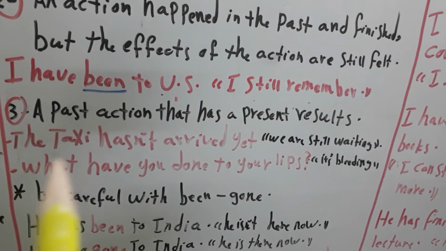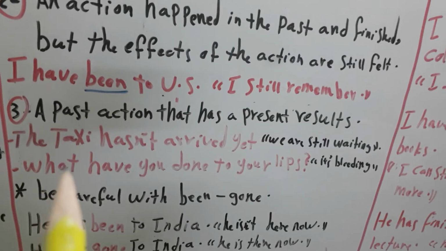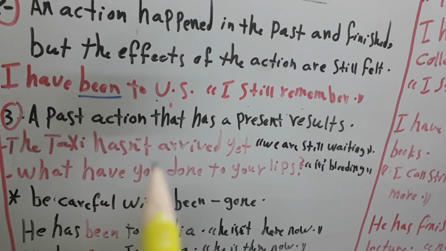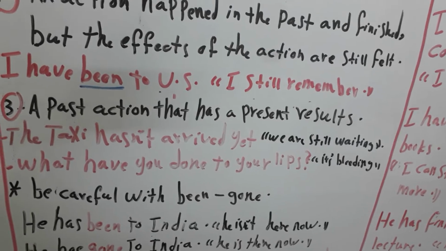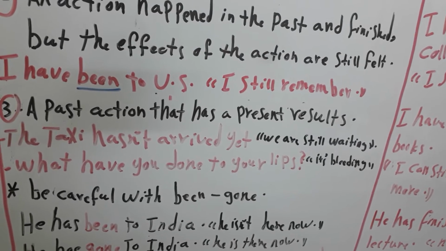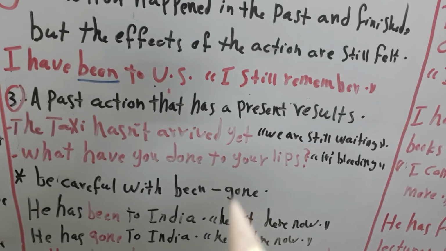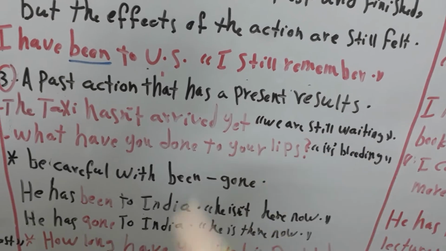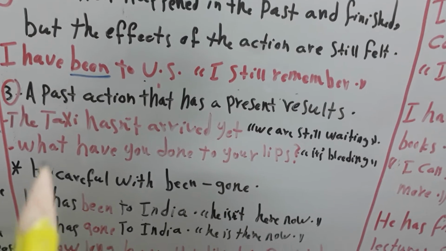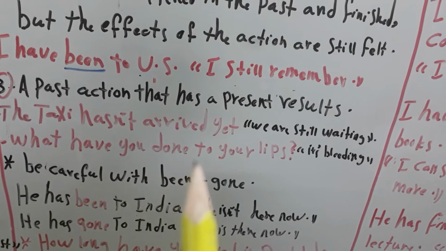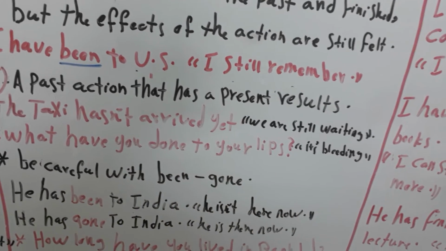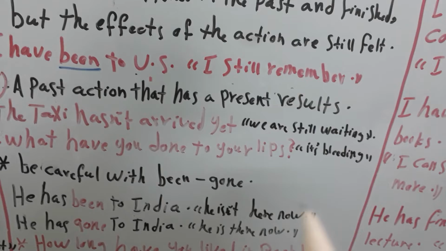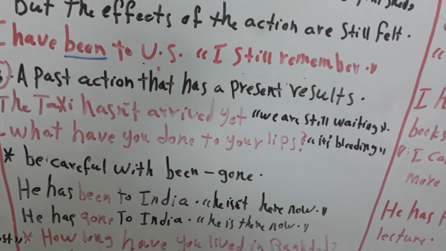Another use is a past action that has a present result. How? We will see in this example. Here, the taxi hasn't arrived yet. It means we are still waiting. Another example: What have you done to your lips? I mean, it's bleeding till now.